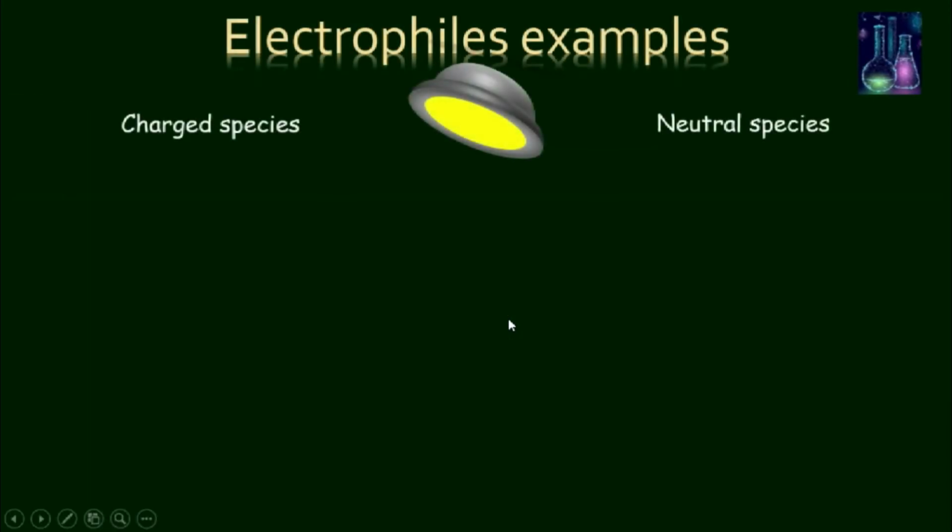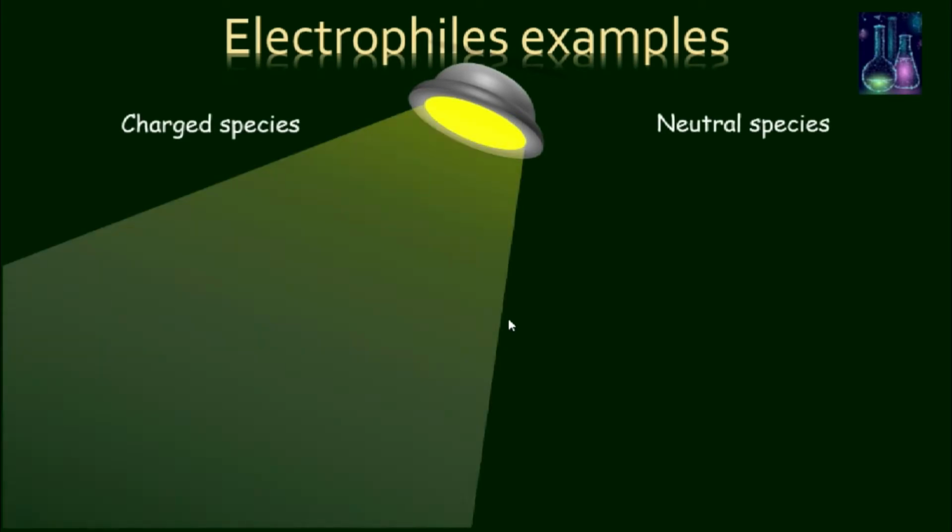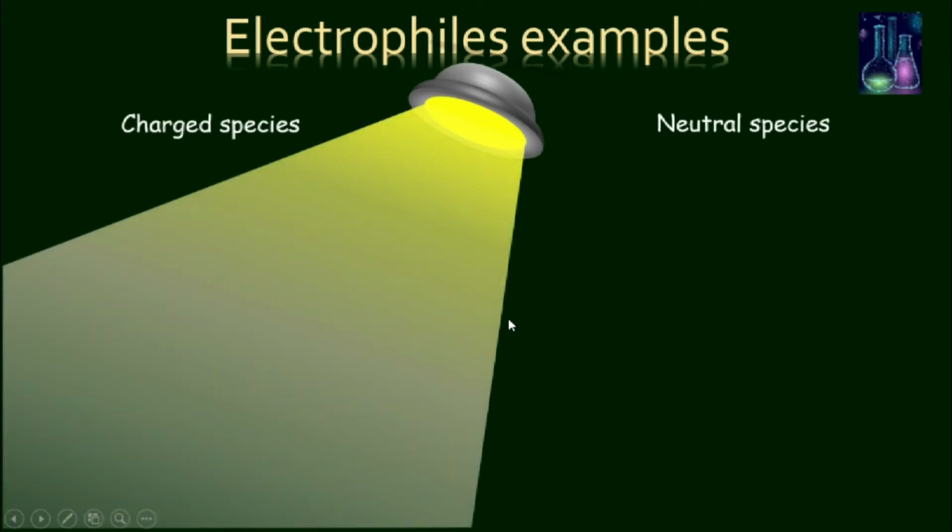Now, let's put some light on examples of electrophiles. First, we'll look into the charged species.